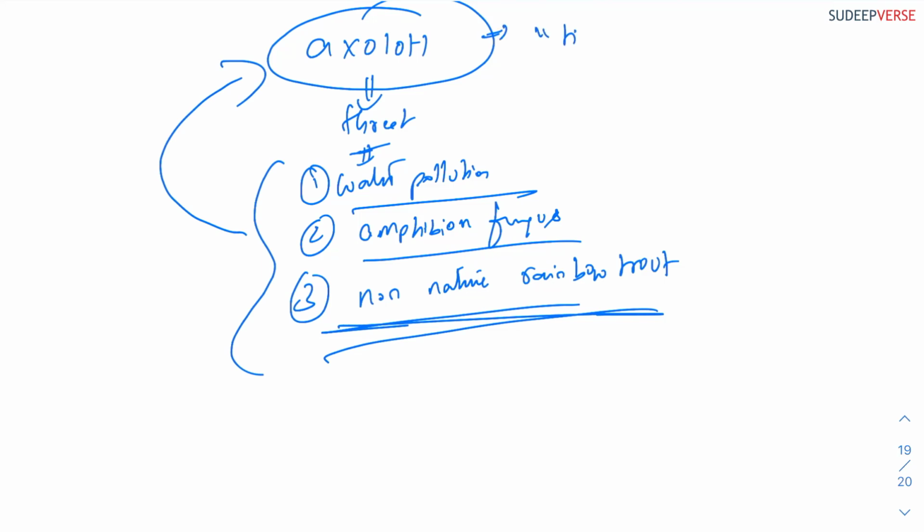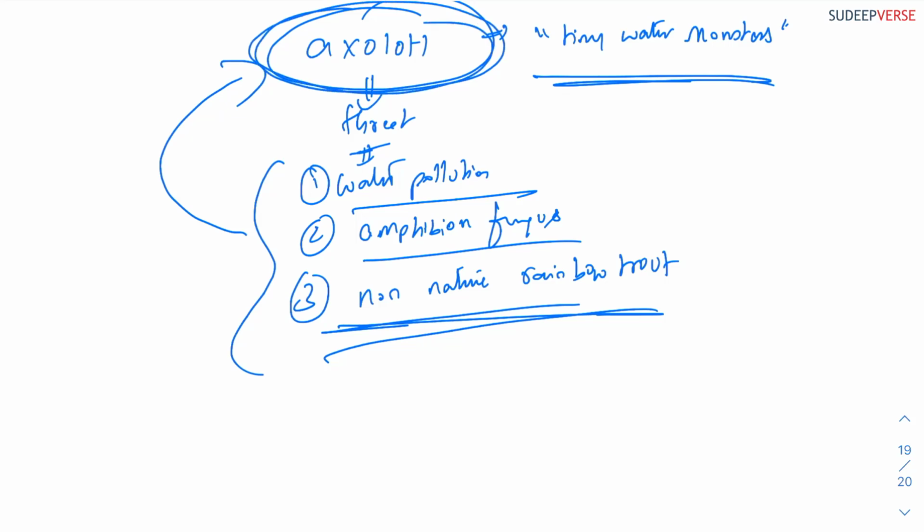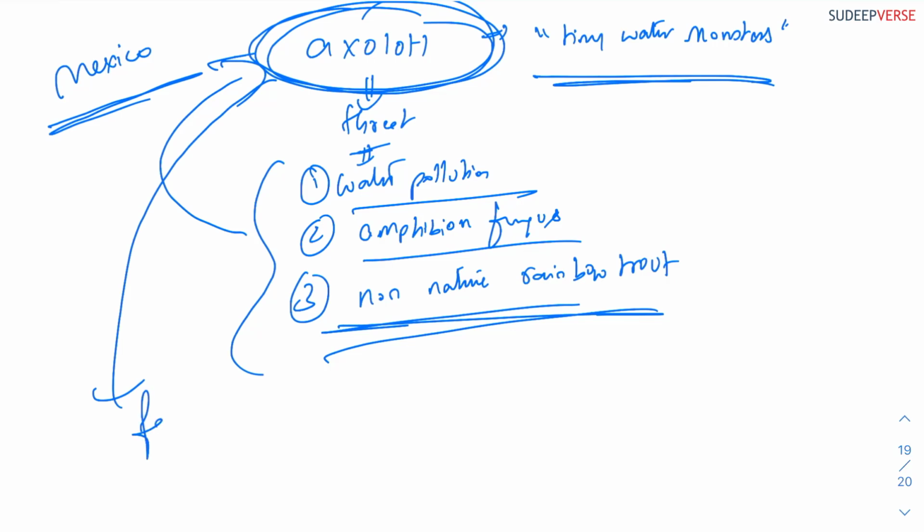As I told you, this is known as tiny water monsters. I'm sorry, I downloaded the images, but I think I've forgotten to put it in this presentation. Please Google it and understand this. Now why is this interesting? This is happening in Mexico. Then why are we studying this? Whenever any bird, animal, anything is in the news, you should understand its features.